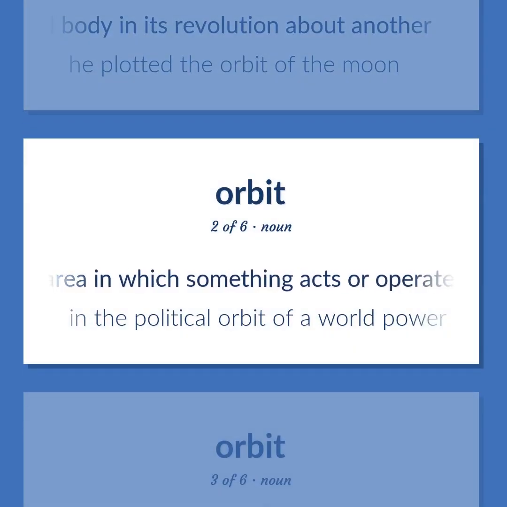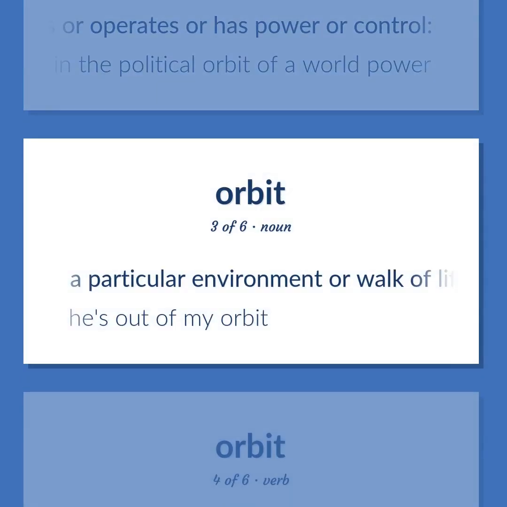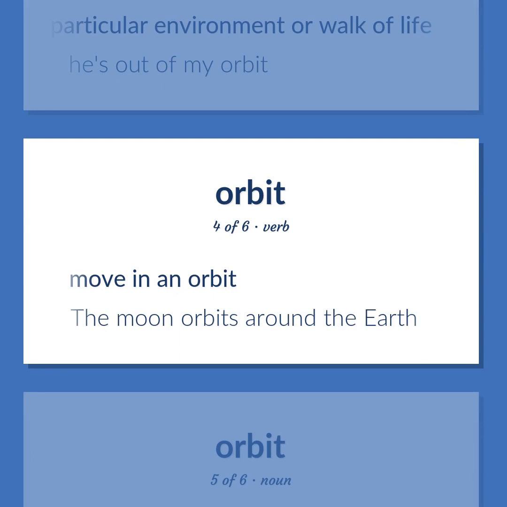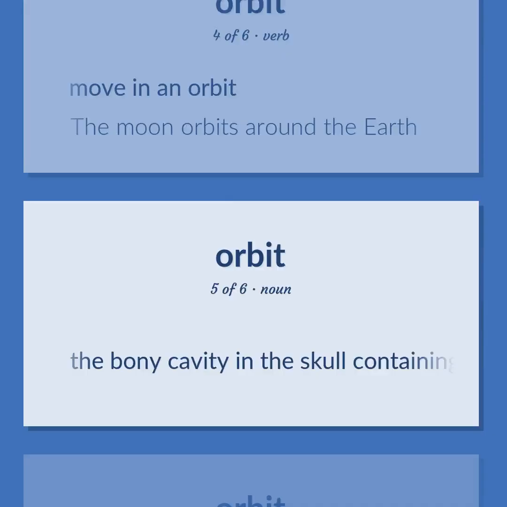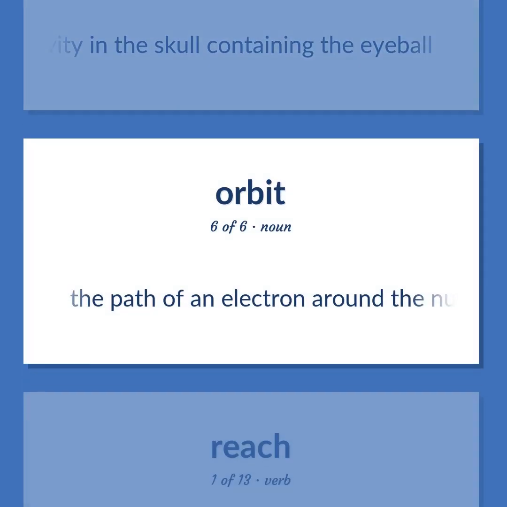An area in which something acts or operates or has power or control. In the political orbit of a world power. A particular environment or walk of life. He's out of my orbit. Move in an orbit. The moon orbits around the Earth. The bony cavity in the skull containing the eyeball. The path of an electron around the nucleus of an atom.